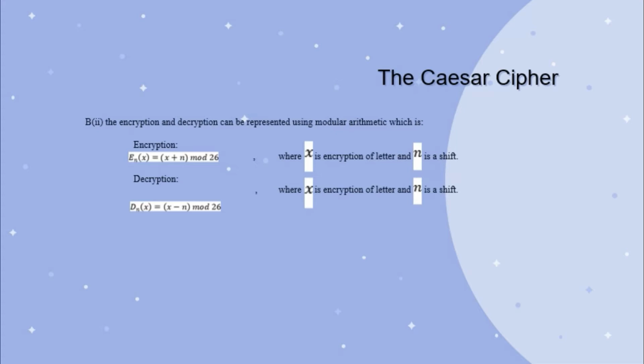I will explain an example of the Caesar cipher. The encryption and decryption can be represented using modular arithmetic. Encryption: E_n(X) = (X + n) mod 26, where X is the letter and n is the shift. Decryption: D_n(X) = (X - n) mod 26, where X is the encrypted letter and n is the shift.